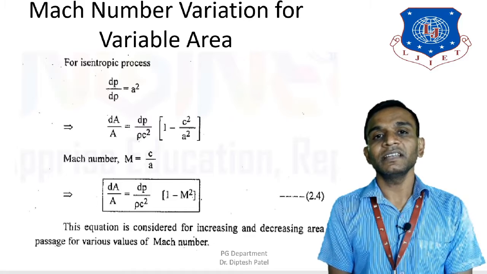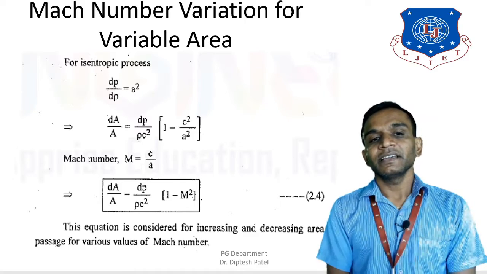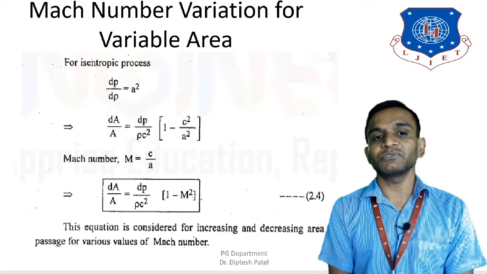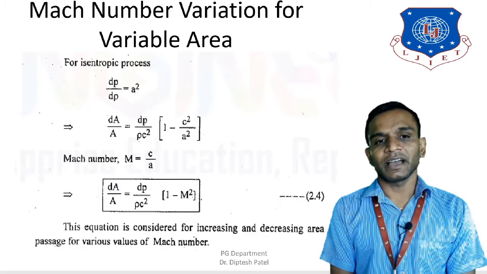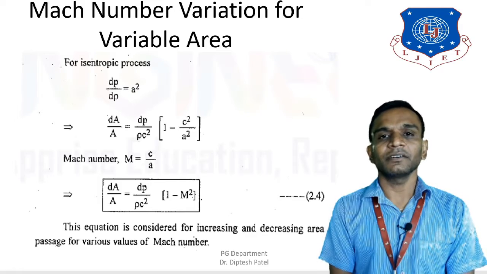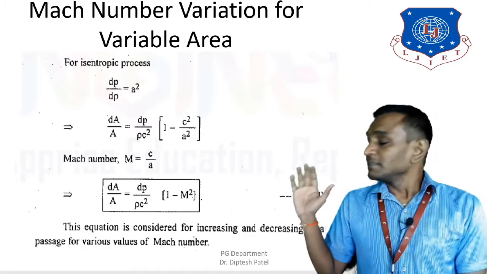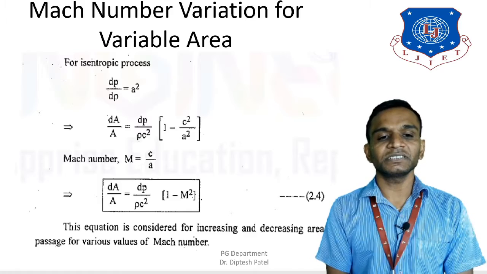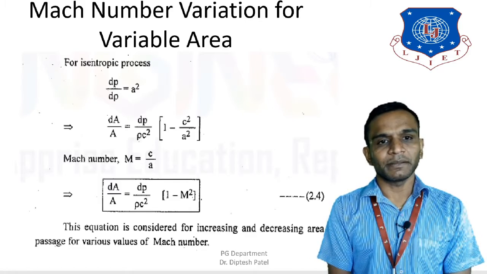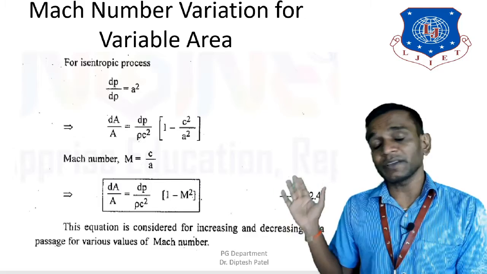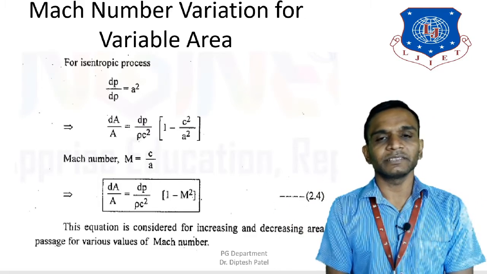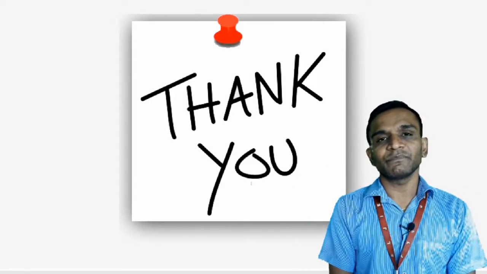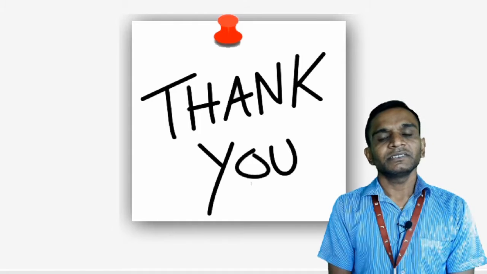So from this equation I should be able to say that if there is any variation in Mach number, that would certainly affect the variable area, that would certainly affect the area. So this equation is considered to enhance or reduce the area passage for the various values of the Mach number, and this is also very important in terms of the GTU exam as well. So we have understood how the change in Mach number affects the change in area.